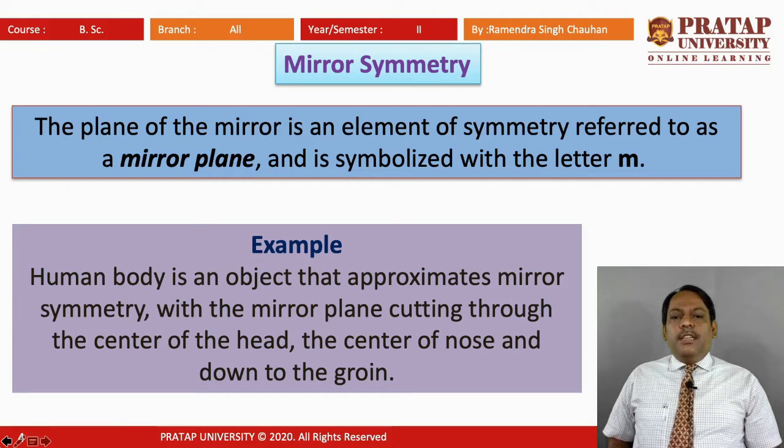If we consider our body made up of two parts, from the head to the nose and going down, we find that the left and right parts of our body